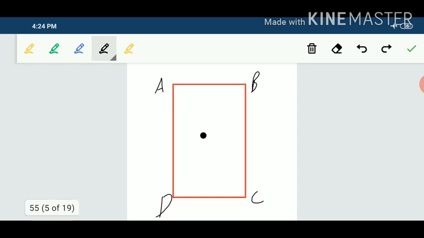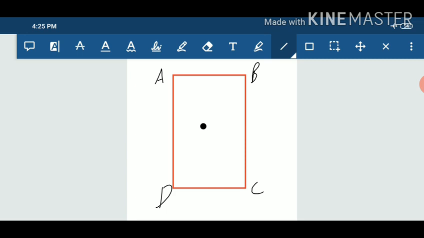We will find the position of this point along AB and AD. To find its position, draw the perpendicular line from this point on the lines from where you want to find its position.